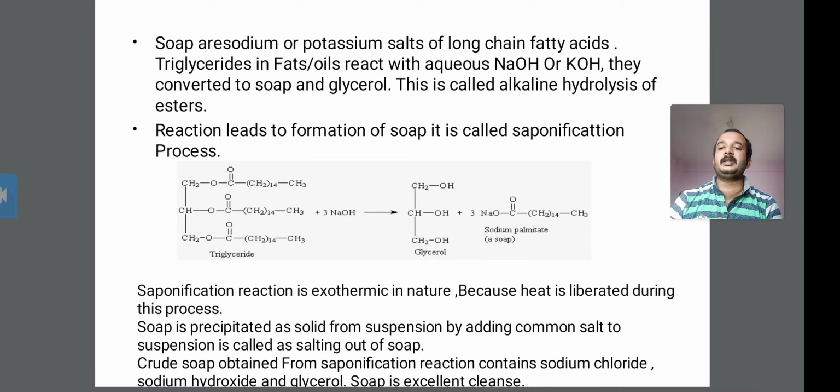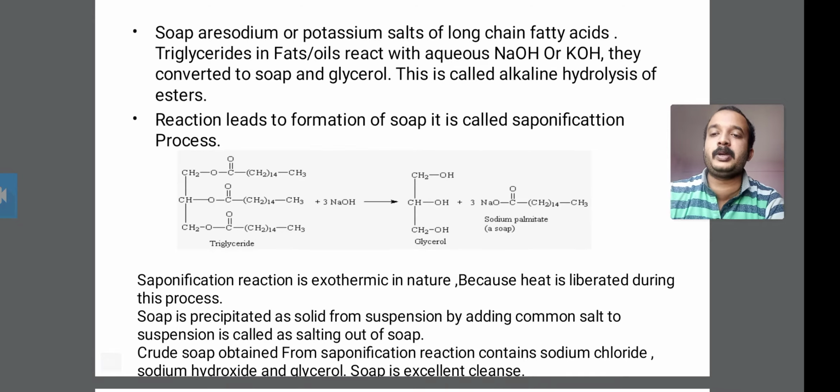Next, the saponification reaction is exothermic in nature. You have to know about this reaction. It is exothermic because heat is liberated during this process. Therefore the saponification reaction is exothermic.